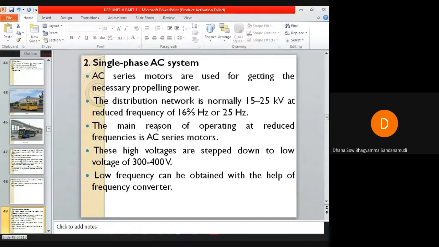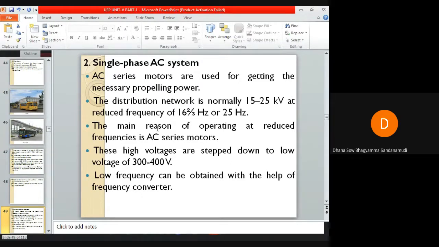Next is the single phase AC system. In this system of track electrification, AC series motors are usually used for getting the necessary propelling torque for vehicles which use the single phase AC supply.